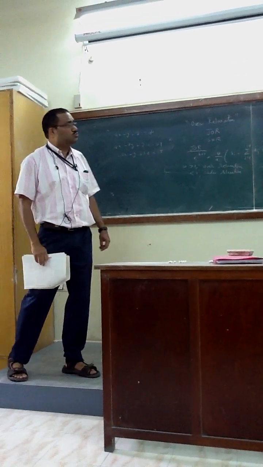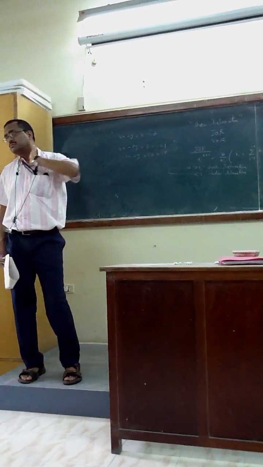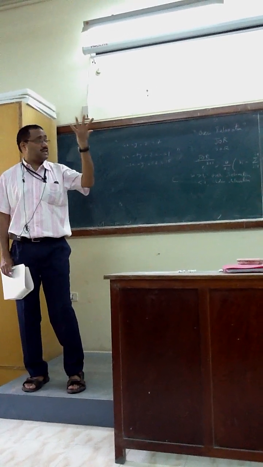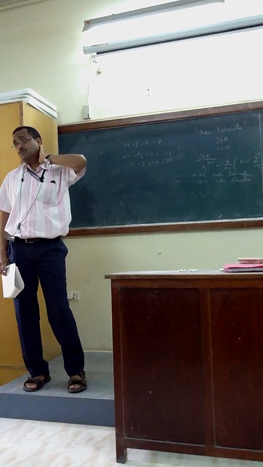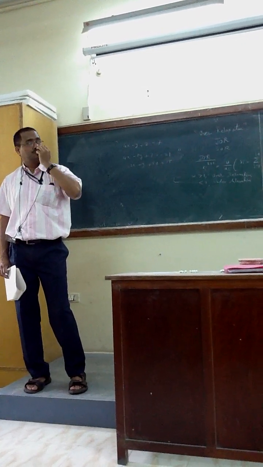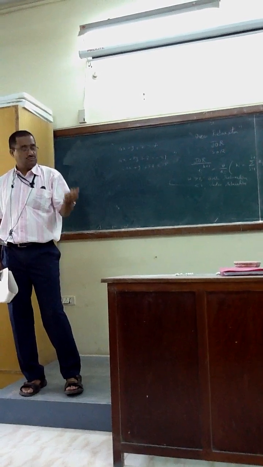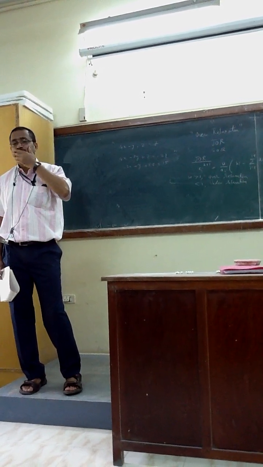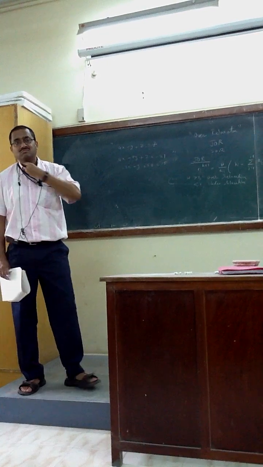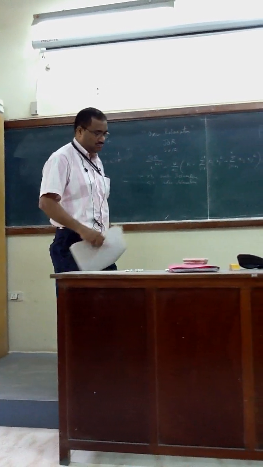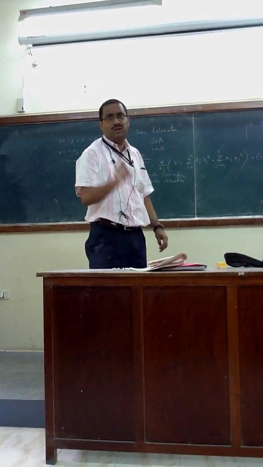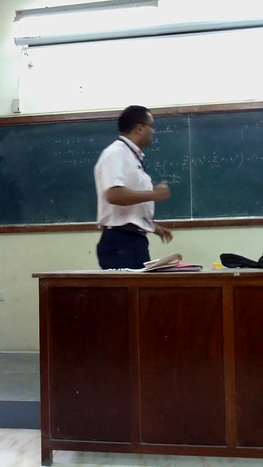How to find W? I didn't tell you. We cannot just fix up some number for W. How to find this W? What is your objective? Tell me, then I will tell you. You got this M matrix.